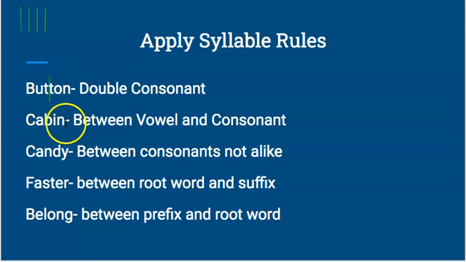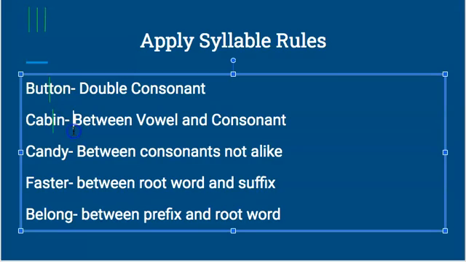All right, cabin follows that you would divide it between the vowel and consonant. So the first vowel and consonant side by side would be between the B and the I. So you would say ca-bin. That would be two syllables.